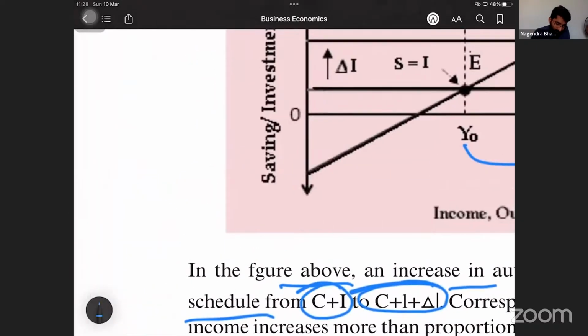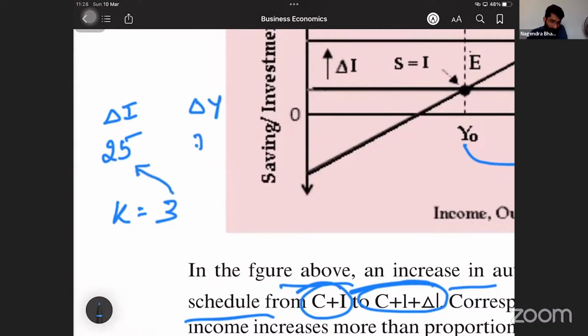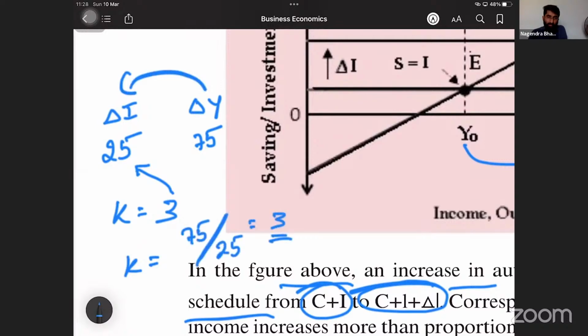If investment increases by 25, delta I is 25 and K is equal to 3. Can you calculate delta Y? What is delta Y? 3 multiplied by 25. Answer is 75. Correct? Now, how to calculate K? K is equal to delta Y divided by delta I. 75 divided by 25, answer is 3. The same formula, I just interchanged.